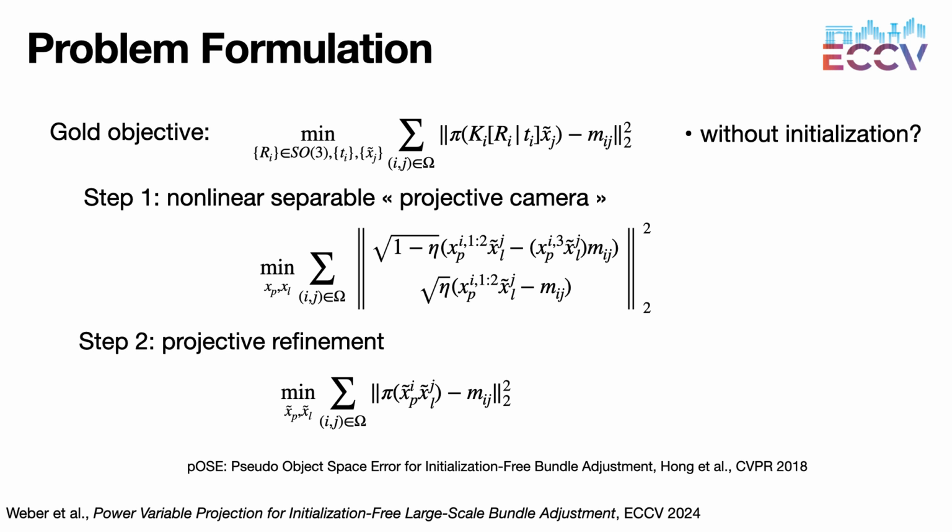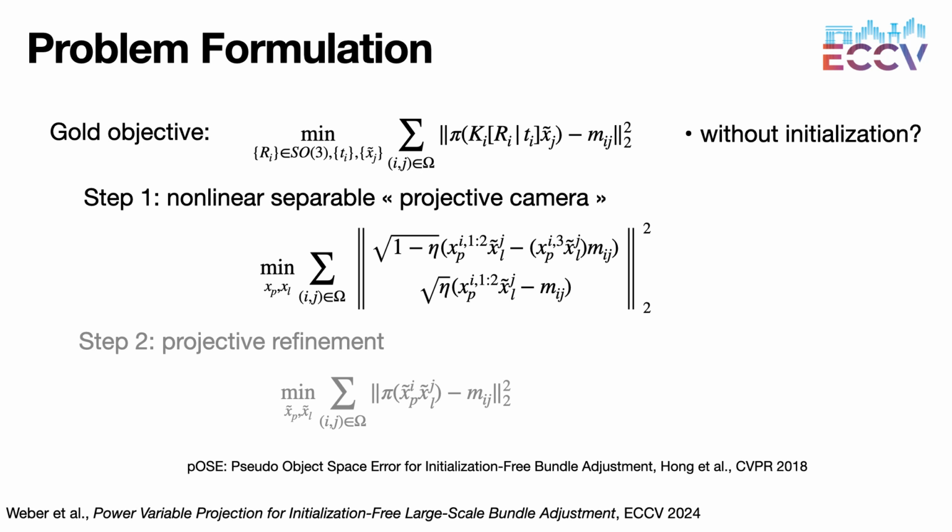Recently, a new line of works has attempted to solve a stratified BA problem. It is composed of two minimization problems, step 1 and step 2, followed by a metric upgrade stage. In this work, we focus on the first two stages. The first step models the camera as a projective one.